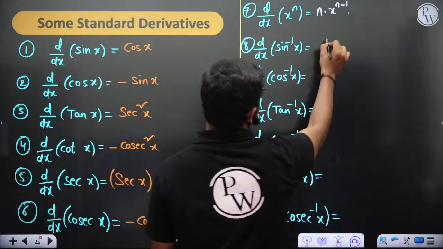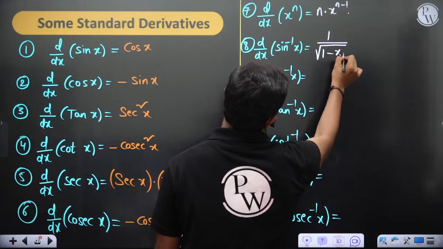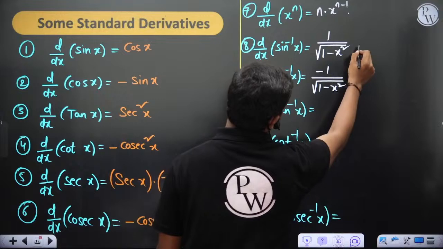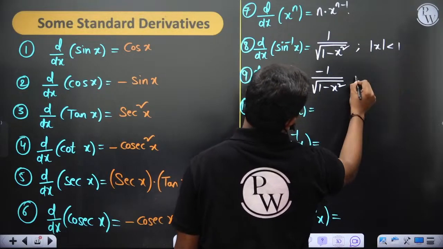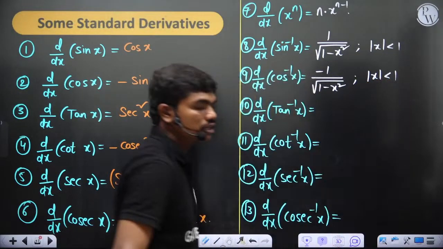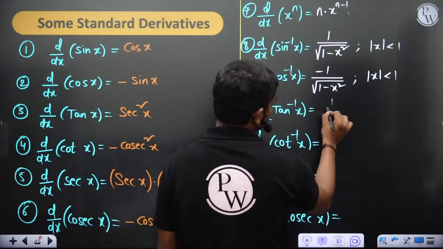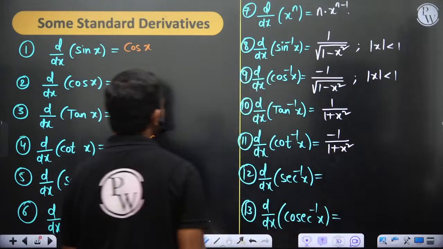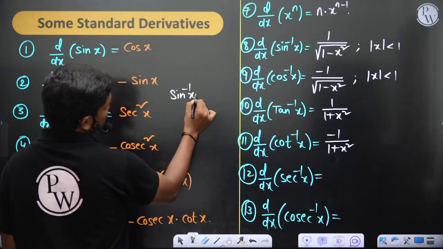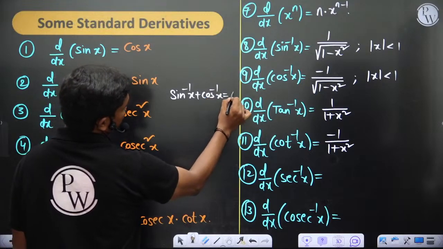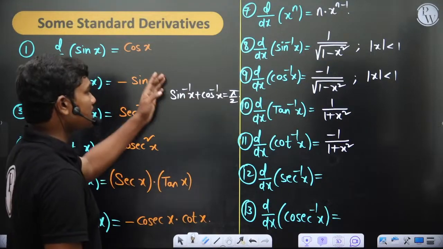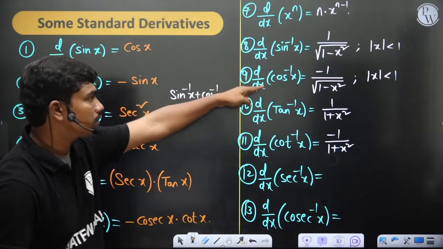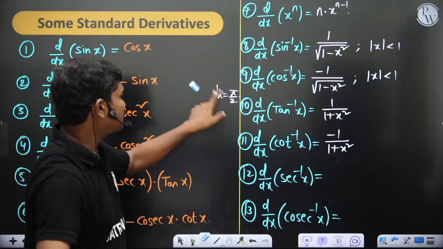Then sin inverse x, if you differentiate this, you'll get 1 by root of 1 minus x square. Then cos inverse x gives minus 1 by root of 1 minus x square. In both these cases, mod x less than 1, otherwise we'll enter the complex regime again. Then derivative of tan inverse x is 1 by 1 plus x square. Because in trigonometry we have sin inverse x plus cos inverse x, whenever x lies between minus 1 to 1, this value is pi by 2. Okay, so if you differentiate both sides, derivative of sin inverse x plus derivative of cos inverse x equals 0. So derivative of cos inverse is negative of derivative of sin inverse, so that's why this minus comes up. Okay, so again, all this is a bit of basic stuff.